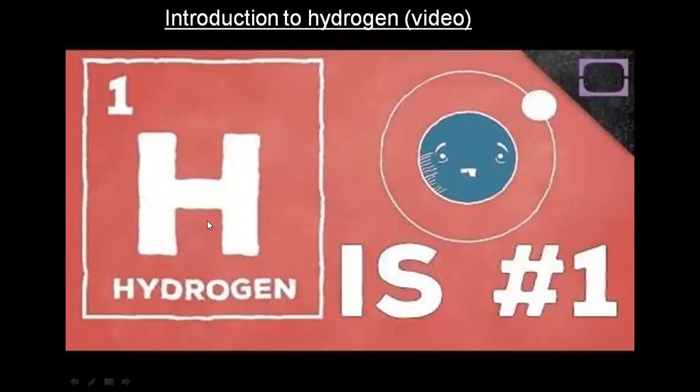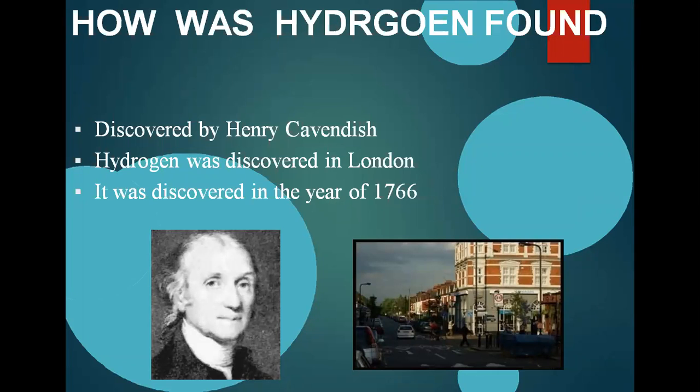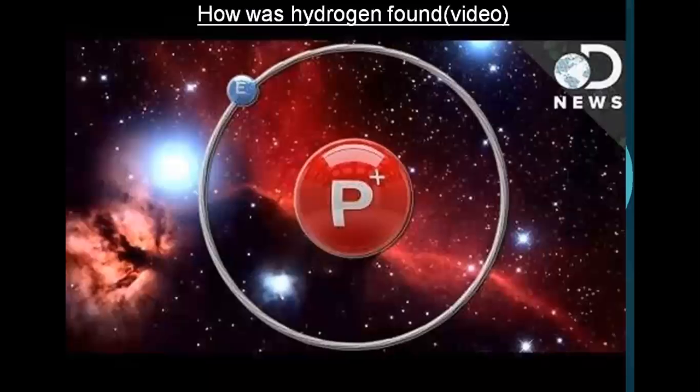Okay, so this is H, with atomic number one and one electron. This is the proton, this is the nucleus in which one proton is there, and the electron is moving around this nucleus. 1s is the orbital in which the first electron of hydrogen fits. Okay, so how was hydrogen discovered? Discovery by Henry Cavendish. He was the scientist who found hydrogen. Hydrogen was discovered in London in 1766.